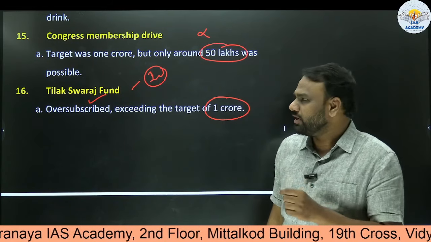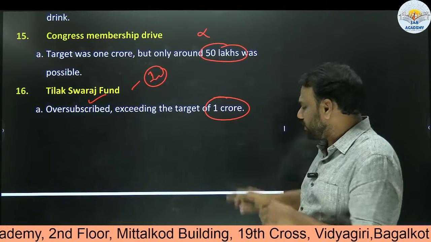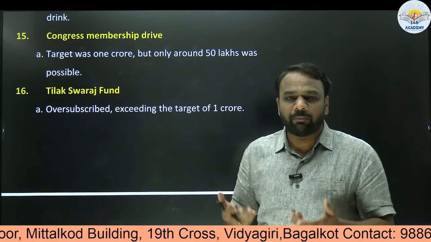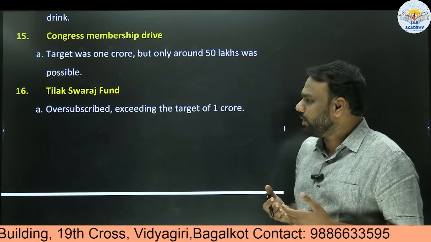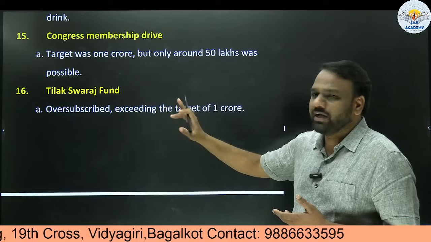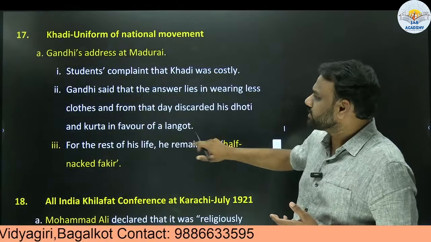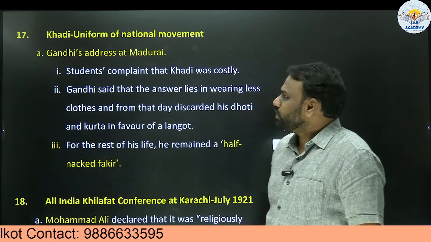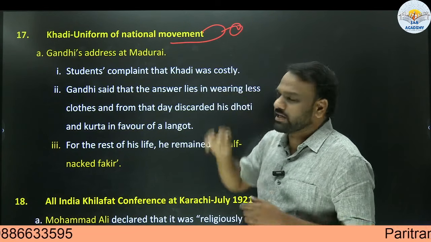So Tilak Swaraj Fund was constituted as part of the non-cooperation movement. The target was 1 crore, but it was oversubscribed. So it indicates the enthusiasm which the people had towards securing freedom for India and towards the non-cooperation movement, and the amount that they contributed towards this movement. Next, an important development related to Khadi. Khadi had become a uniform of the national movement.